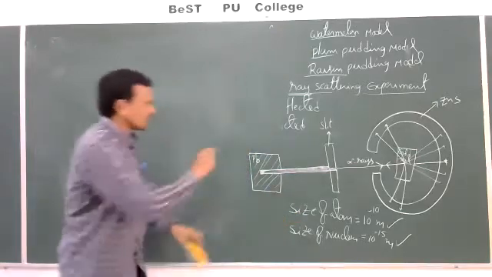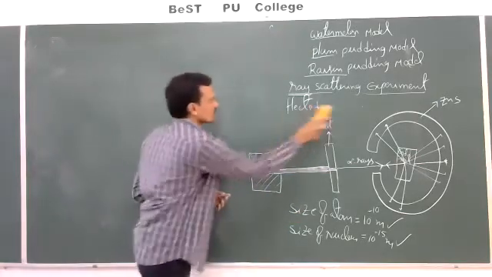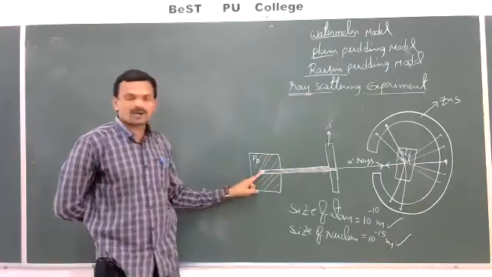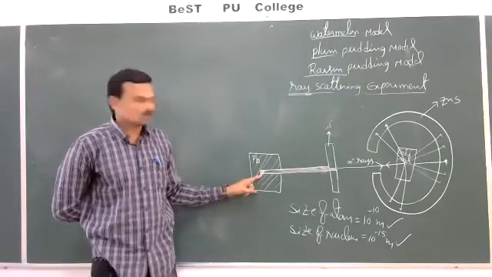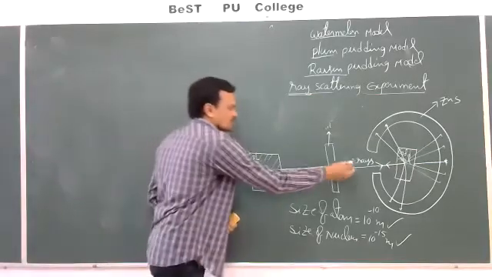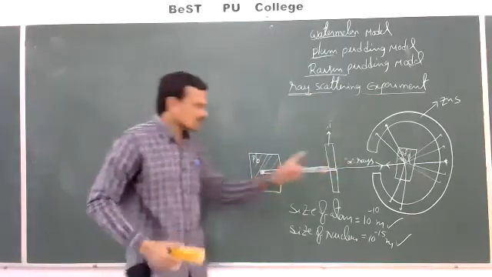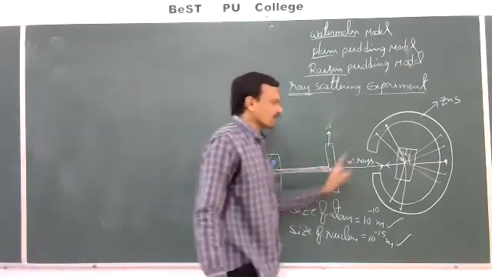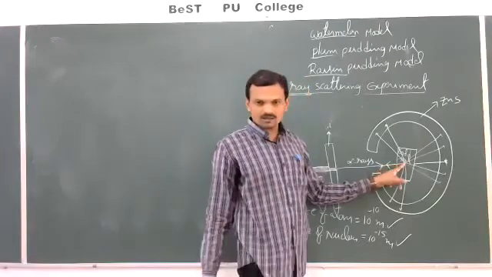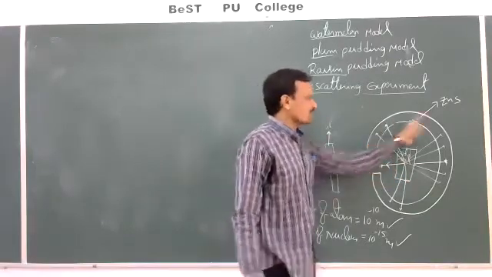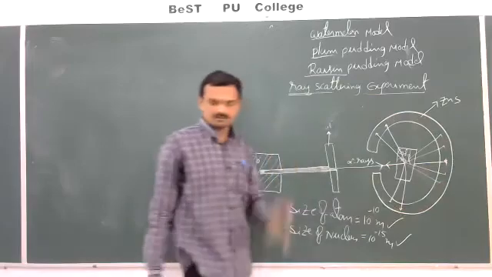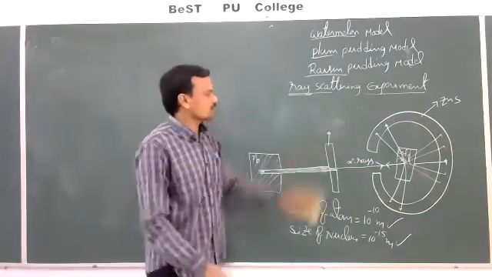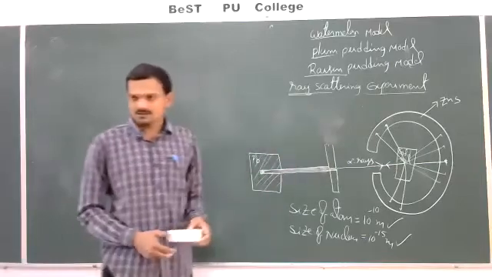Yeah, see once again, briefly I'll tell. A radioactive material is placed in a lead chamber from which alpha rays are emitted, and these alpha rays are allowed to pass through a thin slit and then made to fall on a thin gold foil, and this gold foil is surrounded by a zinc sulfide screen. This is the experiment description. Then what are the observations?